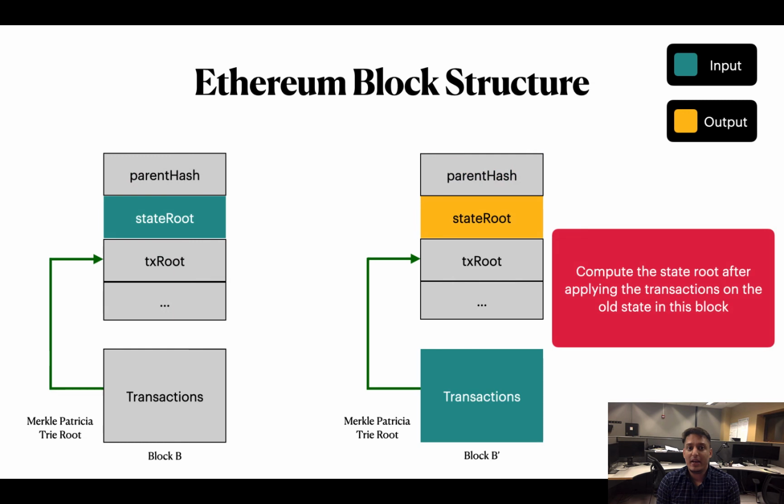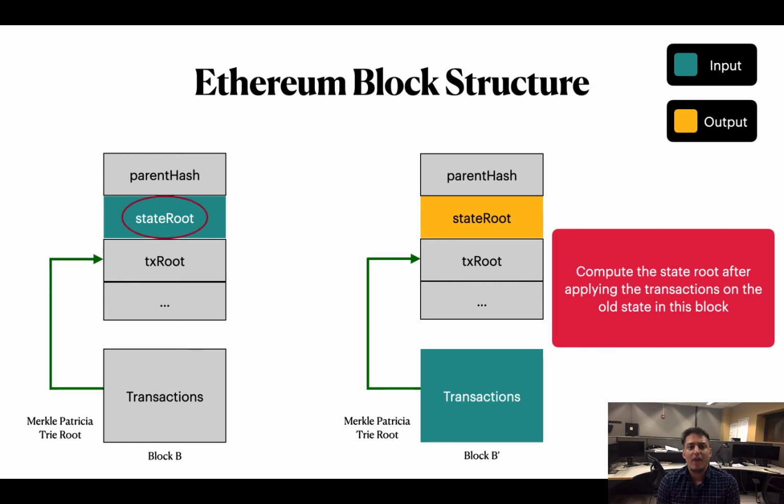There is a second indirect pointer between two blocks. This indirect pointer is the state root. The state root of a block is the Merkle-Patricia trie root of the world state after applying all the transactions in the current block.